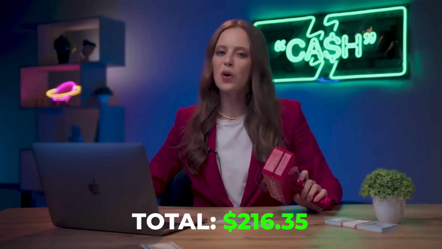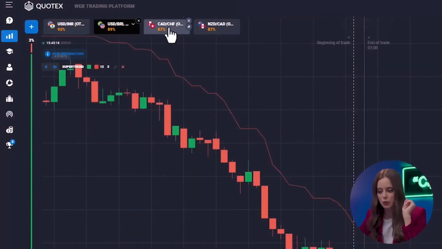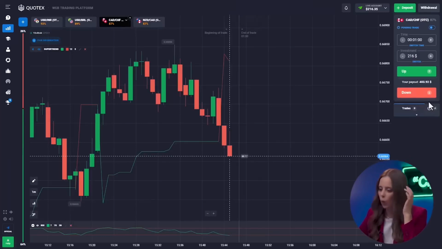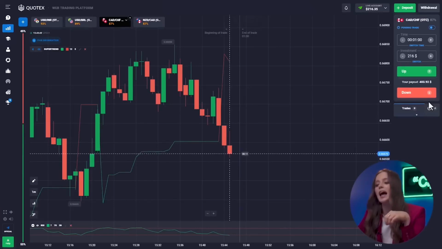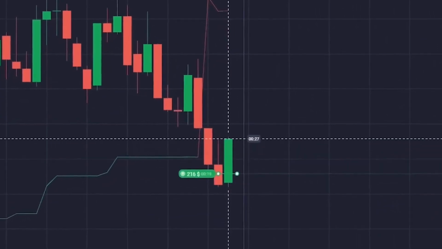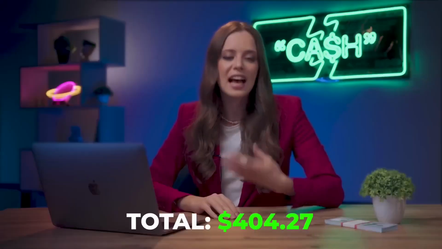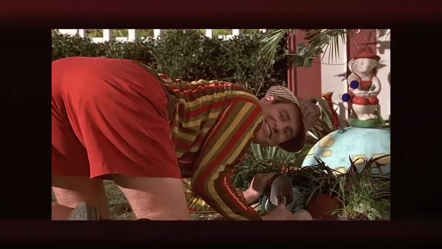And now, easy, it's 216. I'm on a roll today. Right, Canadian and Swiss. Let's see. The super trend curve is gaining on the breakout. What does it mean? The bulls don't want to give up their positions in the market, and they're pushing the Canadian currency up. Woohoo! We got a 404. In this case, it's not a computer error, it's a successful transaction. Oh yeah! Wow! That's amazing!